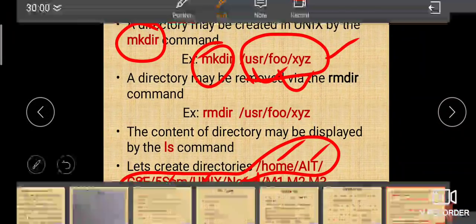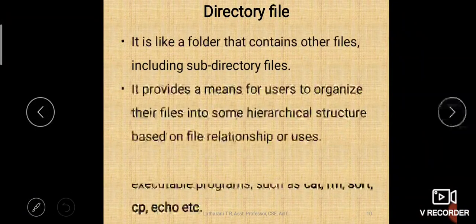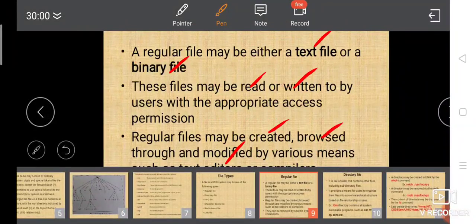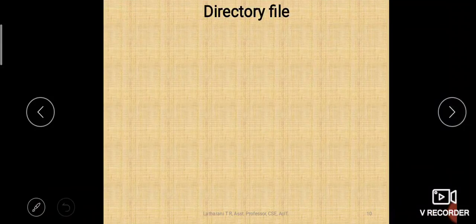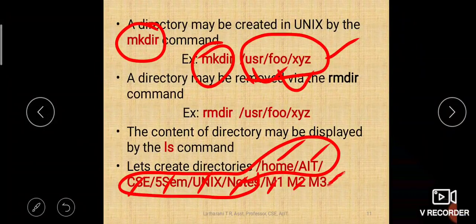M1, M2, M3 are the files. All these others are the directories. So, shall we create this in this hierarchy? Whenever you enter the system, you will be in the home directory.